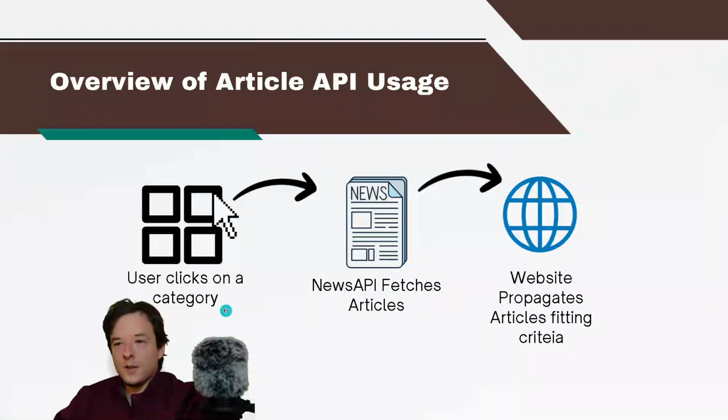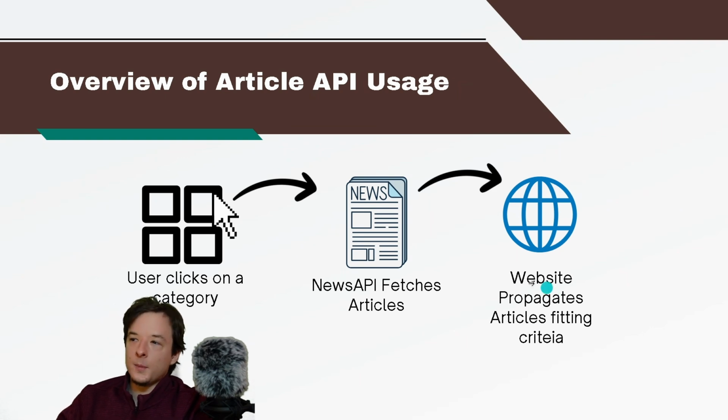So the user clicks on a category like you've seen in the nav bar. And then once they click on a category, the News API fetches an article, and then the website propagates articles fitting criteria. And what does that mean?